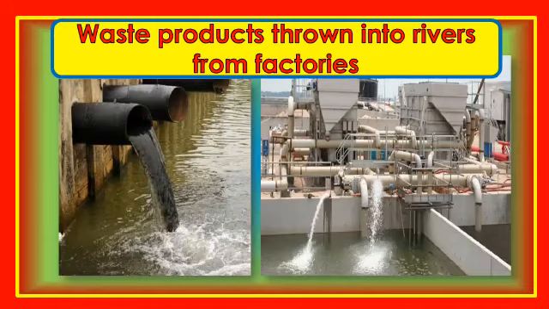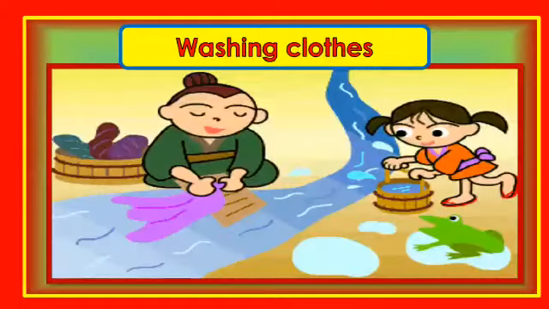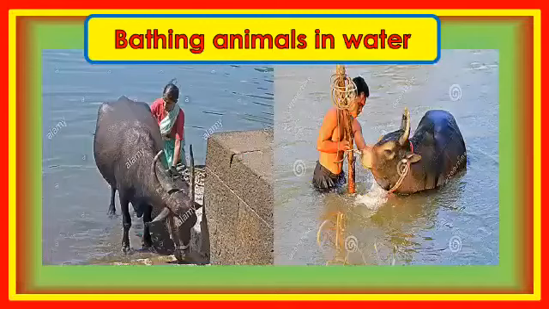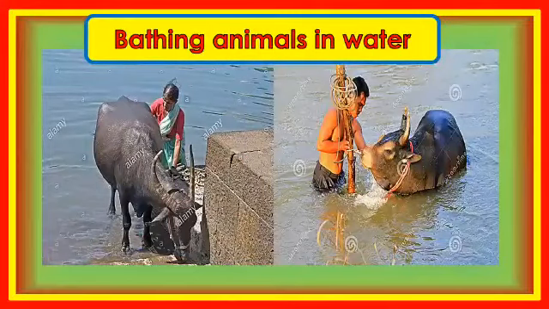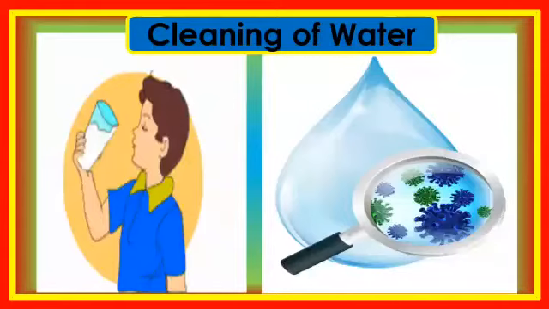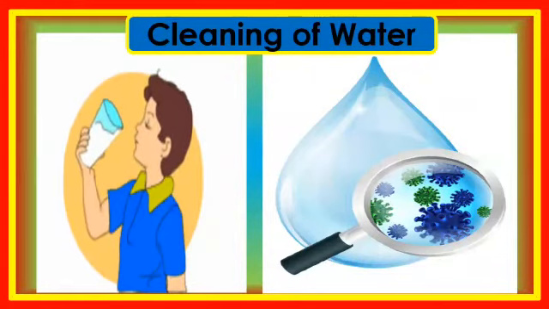So, waste products thrown into rivers from factories, washing clothes in water bodies, and bathing animals in water lead to water pollution. Water may not always be clean. Drinking dirty water causes illness because it contains germs. Hence, we should purify water before drinking.